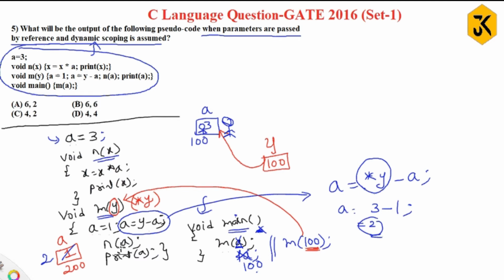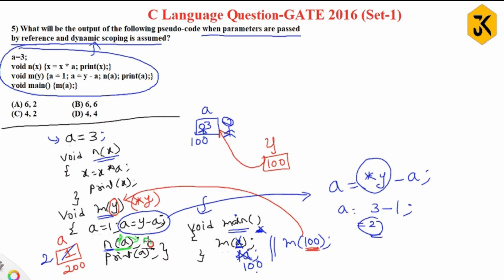Okay. Now the next statement is calling the n function. In the question they have said it is passed by reference. N of a means n of the address of a, the address of the local variable.